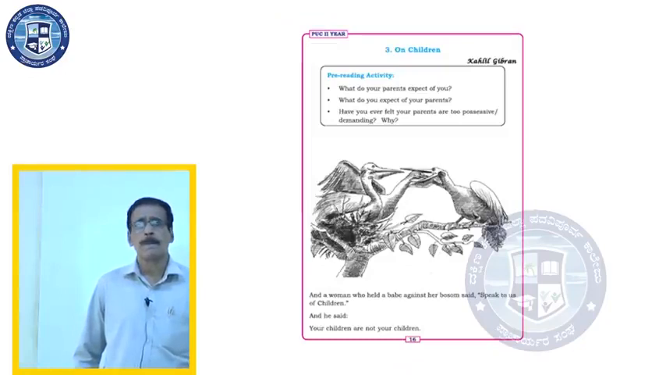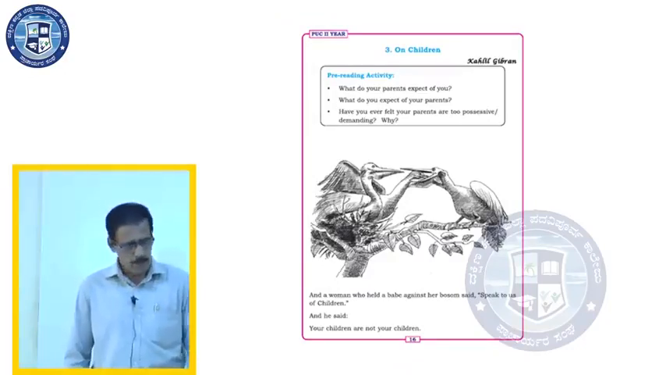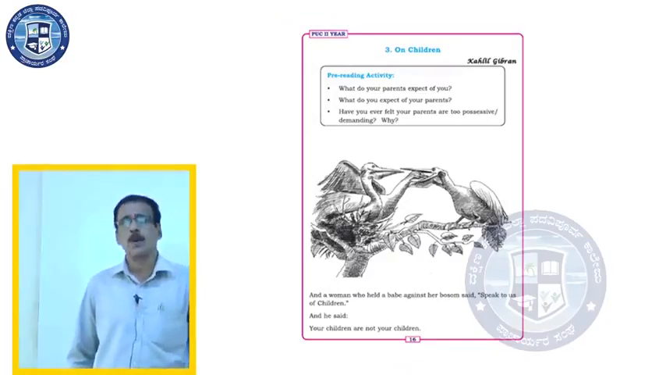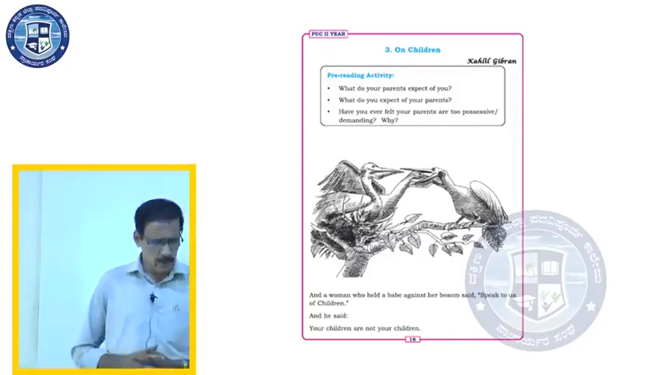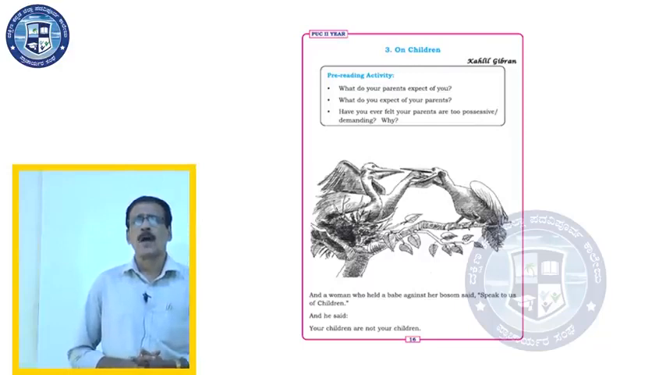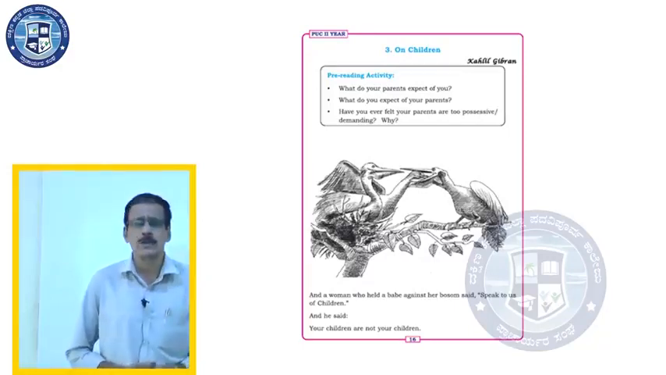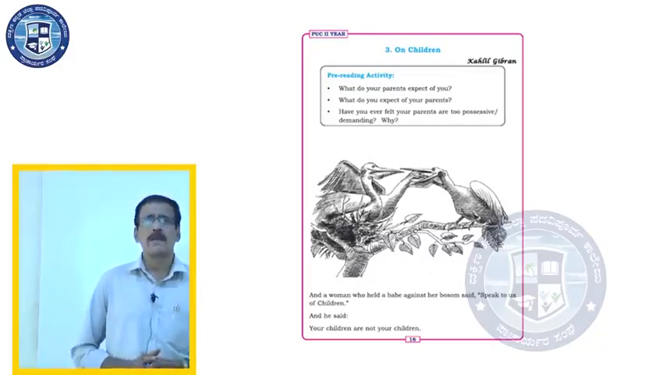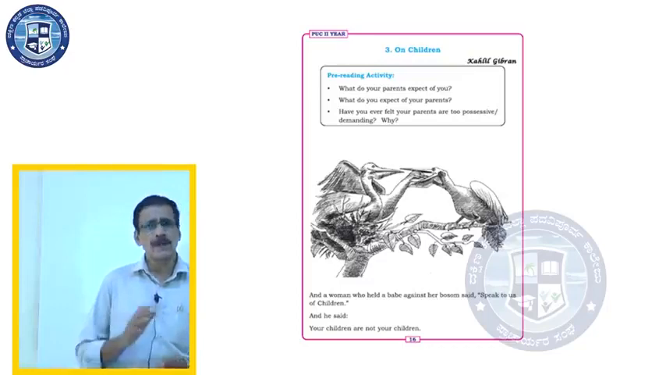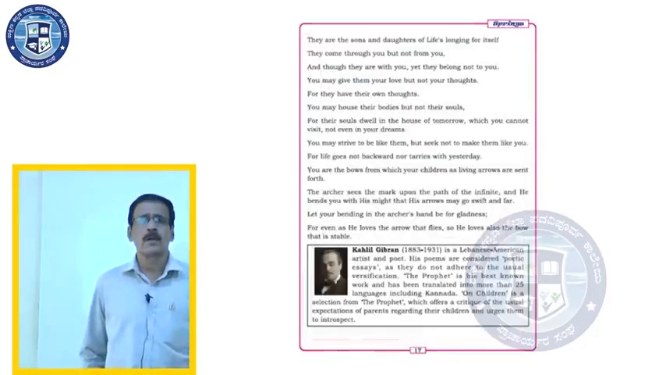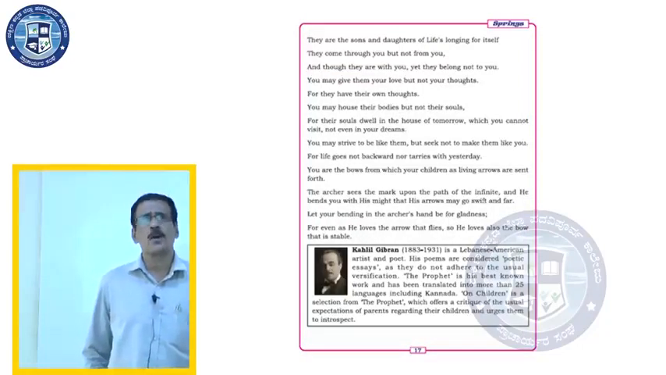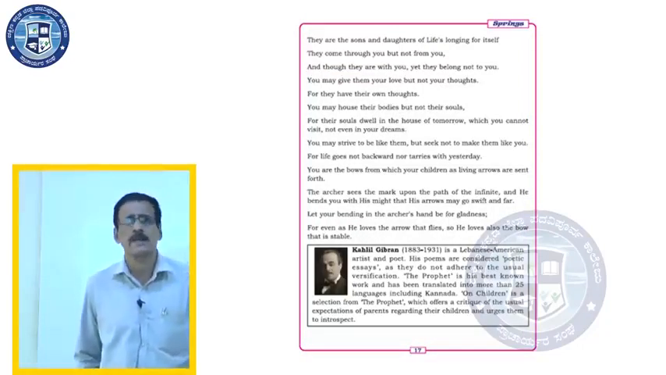Dear students, once again a quick look at the poem On Children by Khalil Gibran. On Children by Khalil Gibran. And a woman who held a babe against her bosom said, "Speak to us of children." And he said, "Your children are not your children. They are the sons and daughters of life's longing for itself.